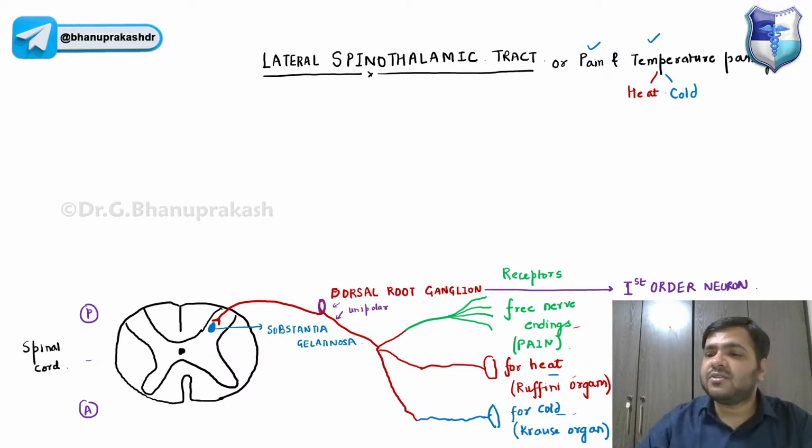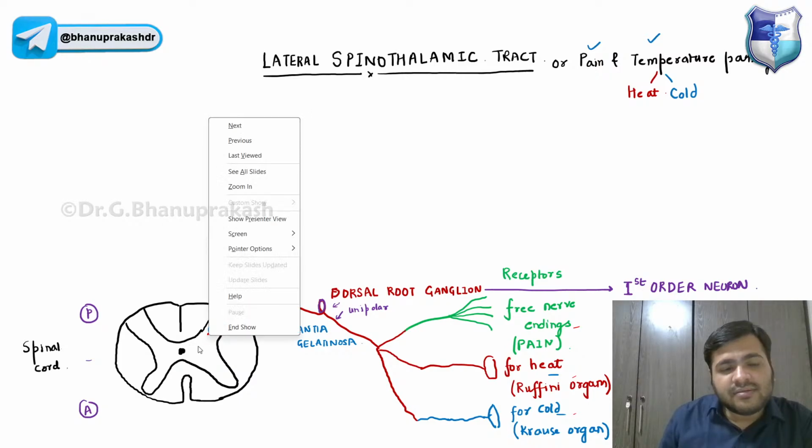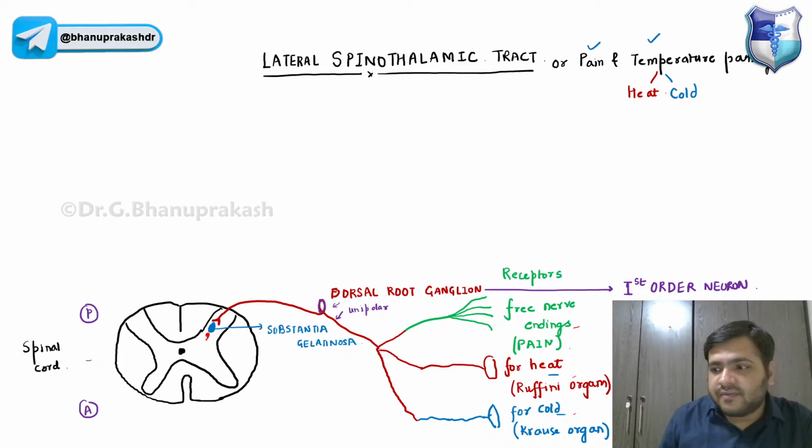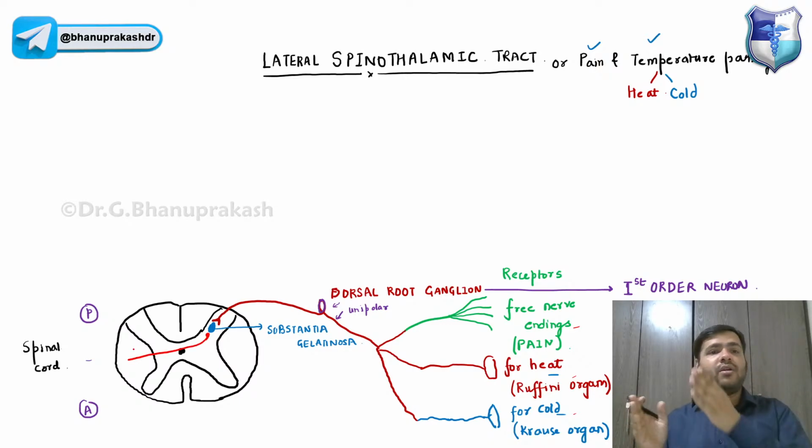What is meant by decussation, guys? Can anyone tell me what is meant by decussation? Yes, crisscross. Very good, Osama. From the substantia gelatinosa, the second order neurons will begin, and this will come into the lateral part of the spinal cord.